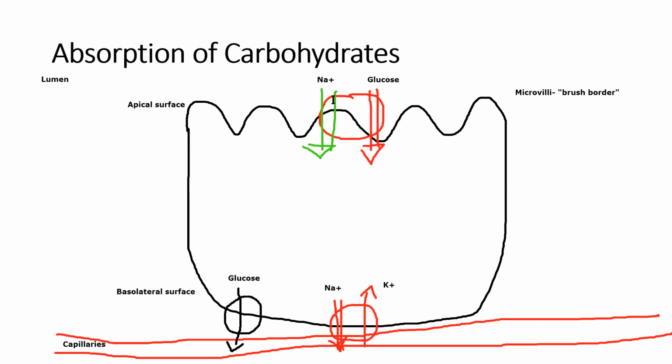So we've got co-transport, facilitated diffusion, and active transport. And all three of these processes are what is bringing about the absorption of glucose from the lumen of the GI into the capillaries that are underneath the epithelial lining here.